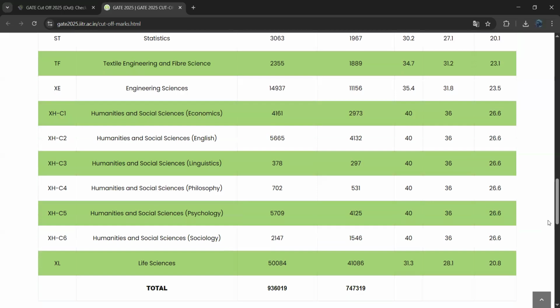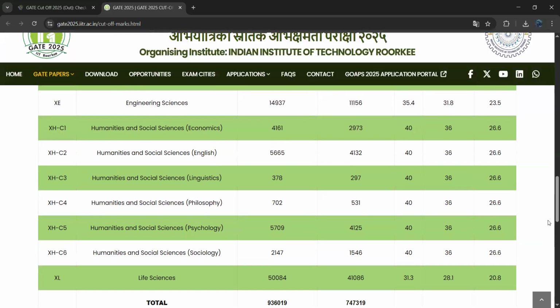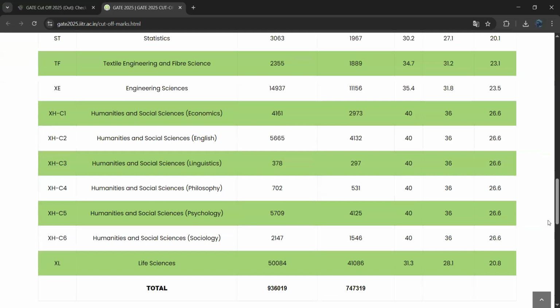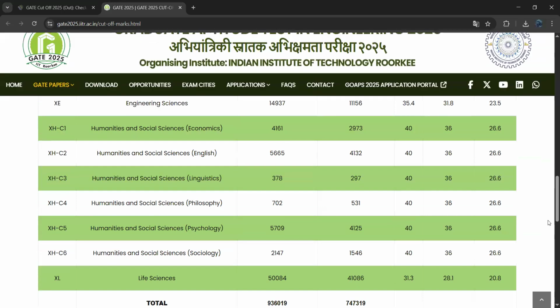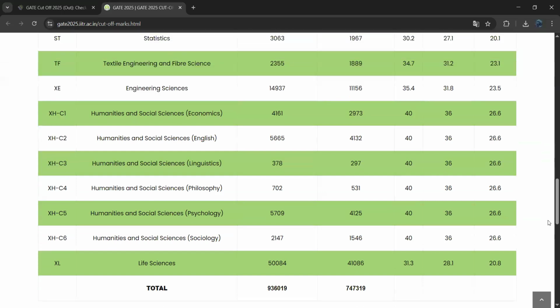For textile and fabric science, 34.7 is the cutoff score for general category. 31.2 is the cutoff score for OBC or EWS candidates. So coming to engineering sciences, 35.4 is the cutoff score for general category.